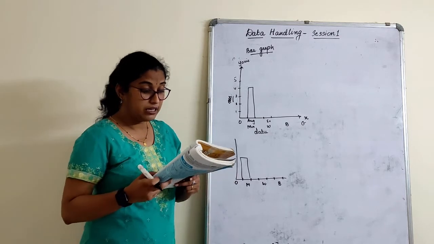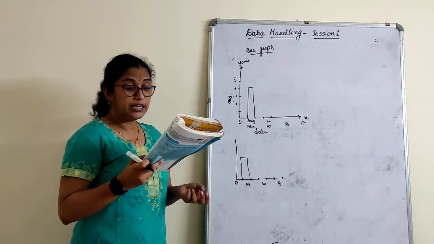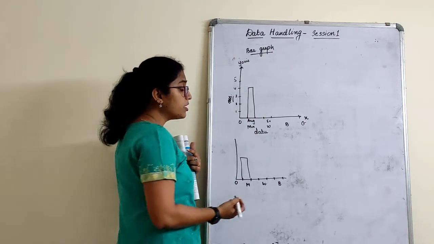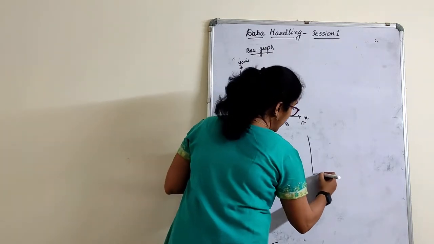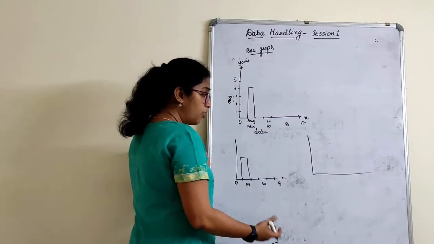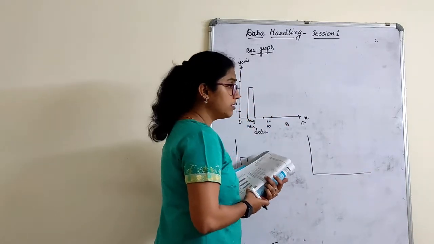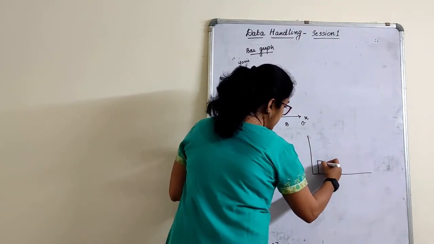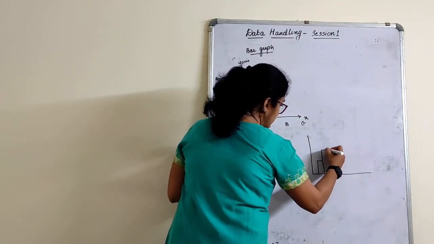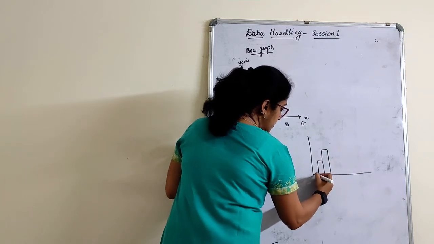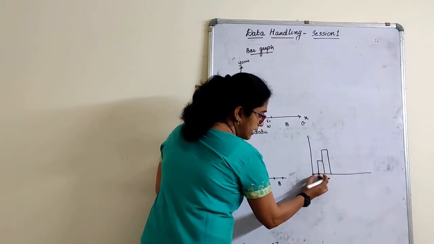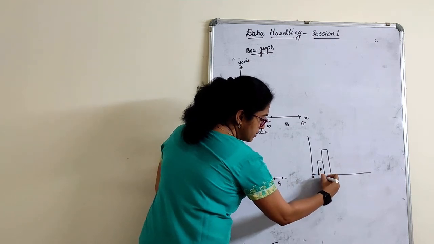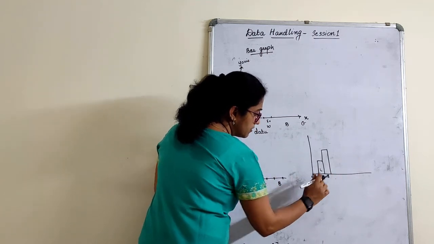Double bar graph. A bar graph showing 2 sets of data simultaneously. So I want to show the performance of a student in mathematics and science, right? So let me take 5 students. This part I will represent as mathematics, this part I will represent as science. See here, this is 0. 1 unit space I have left. This unit I have used for maths, I will write maths here. This unit I have used for science.